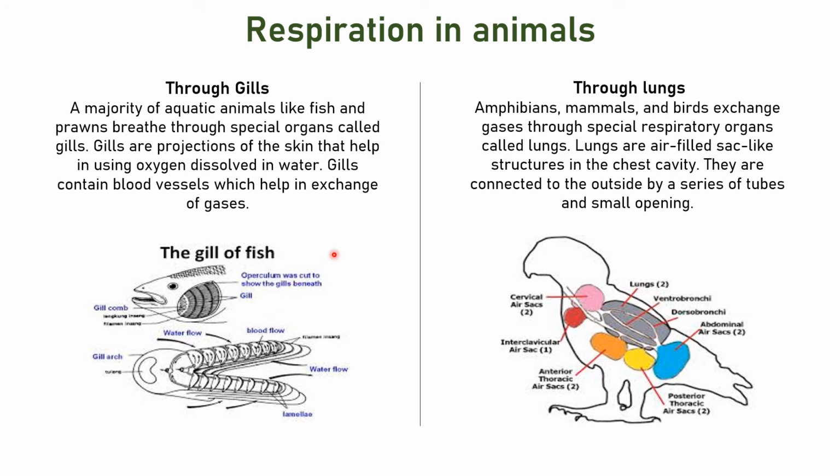So in animals, different types of animals have a different way of exchange of gases, right? Let's take aquatic animals. Let's take fish, right? We know that the amount of oxygen which is present in the atmosphere is very high as compared to the amount of oxygen which is present in water, because the oxygen gets dissolved in water, so the amount of oxygen in water is less.